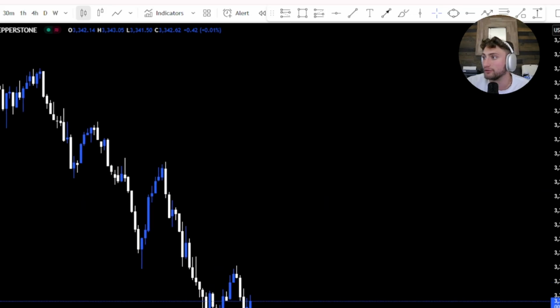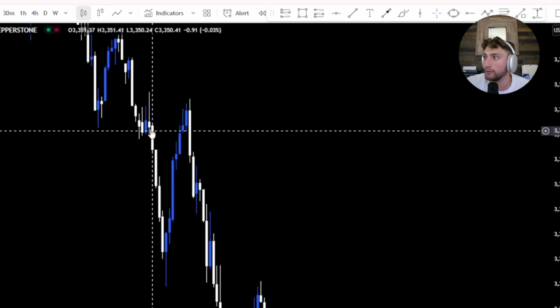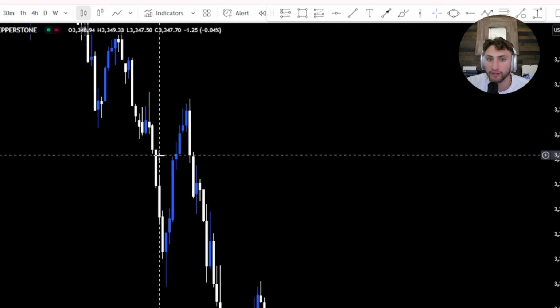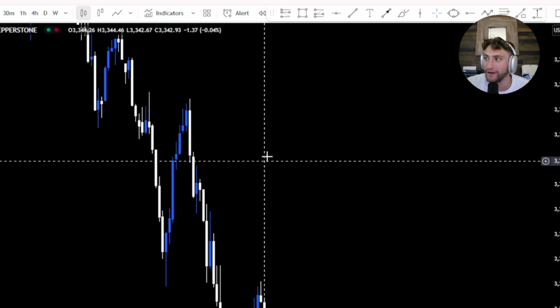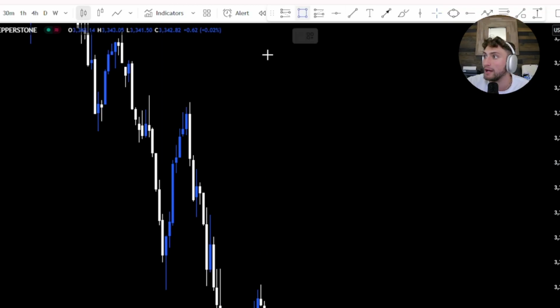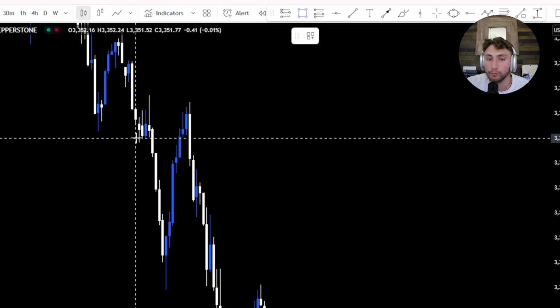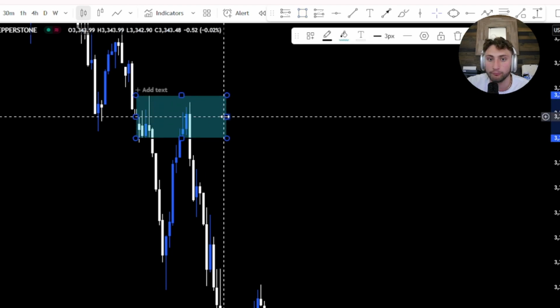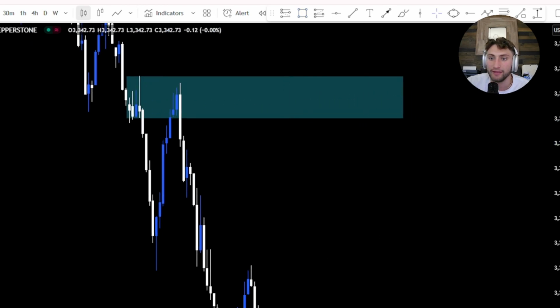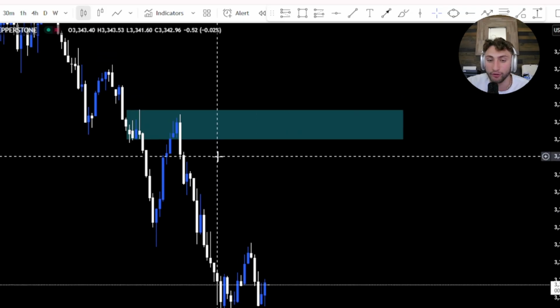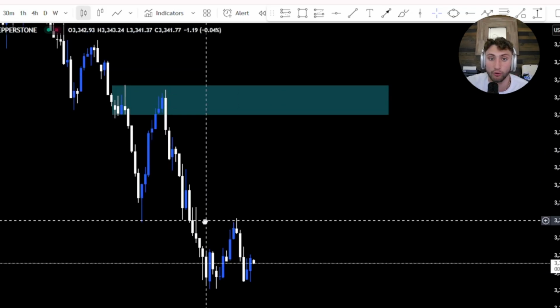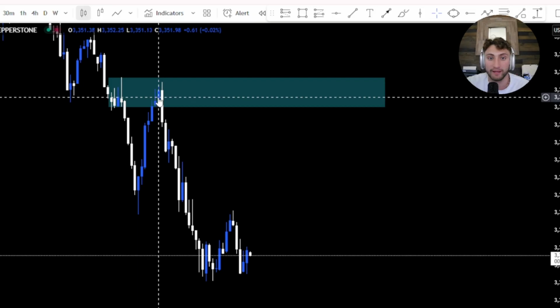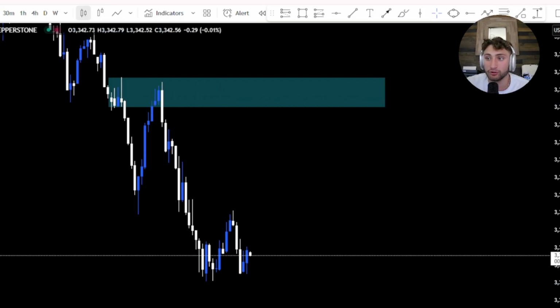A clear area of supply, what do we have here? We have 1 bearish candle, 2, 3, 4, 5 bearish candles in a row. And so what we'll do, we'll take our blue bullish candle beforehand, go to the top of the wick here, and as you guys can see, this zone right here actually did hold. So this one didn't hold, but this one did hold, and we get the move back down after the retest. That's just the game of trading sometimes.